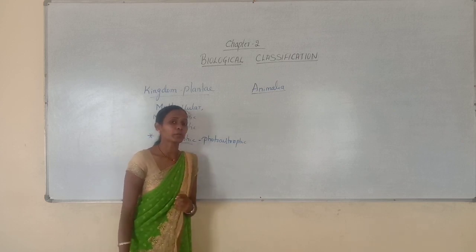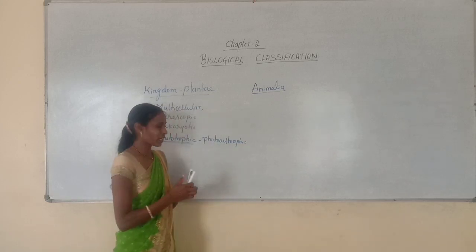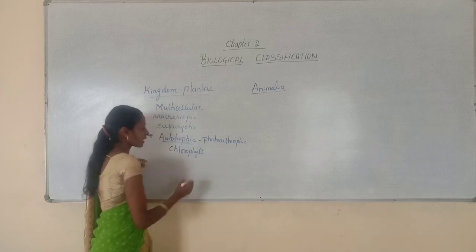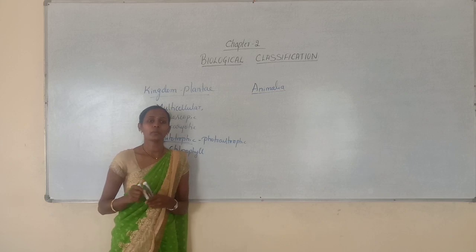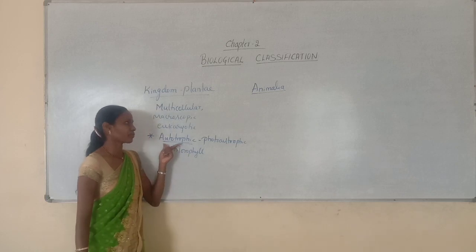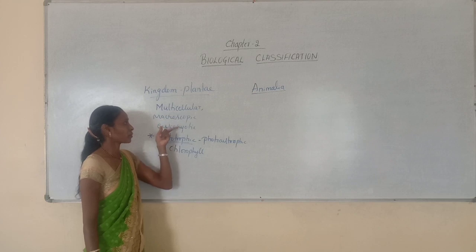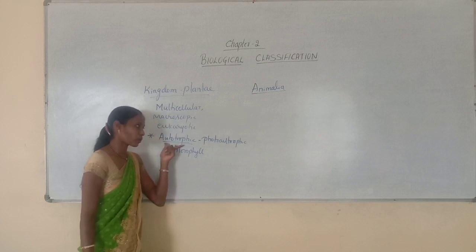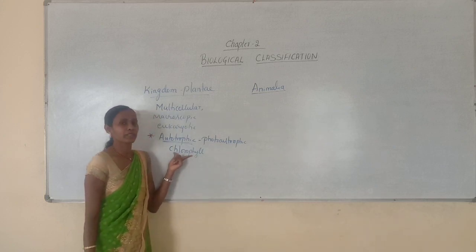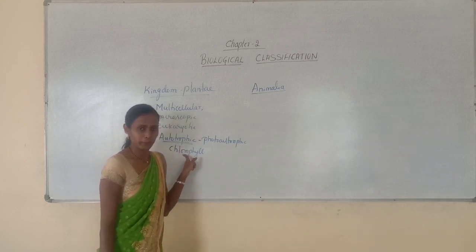But how are they able to prepare their own food? Because they contain a photosynthetic pigment called chlorophyll. Chlorophyll is the photosynthetic pigment which is responsible for synthesizing the food. So this is another characteristic feature of plants. Try to remember, they are multicellular, macroscopic and eukaryotic. They are autotrophic, especially photoautotrophic. They are able to prepare their own food by utilizing sunlight with the help of chlorophyll pigment.